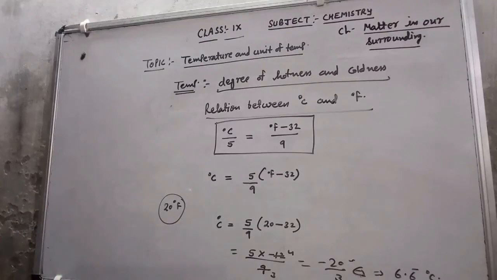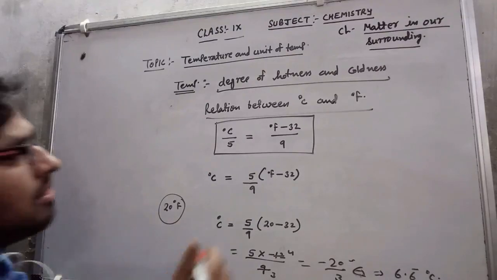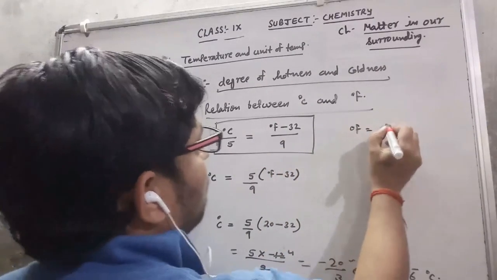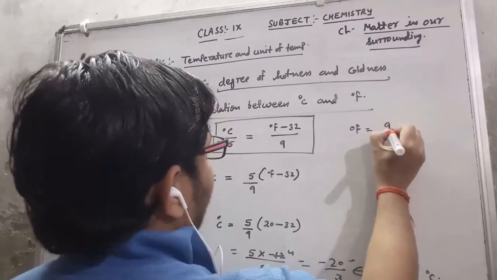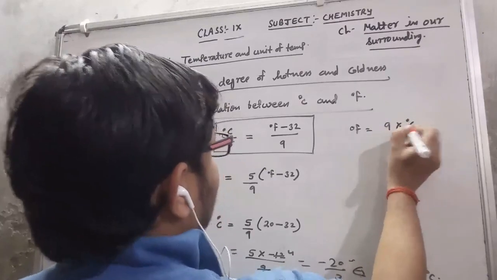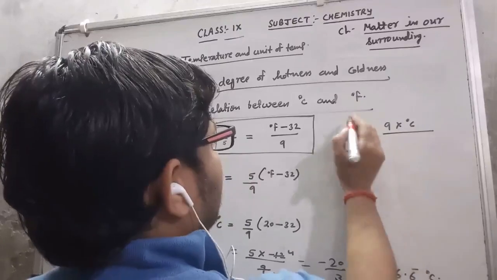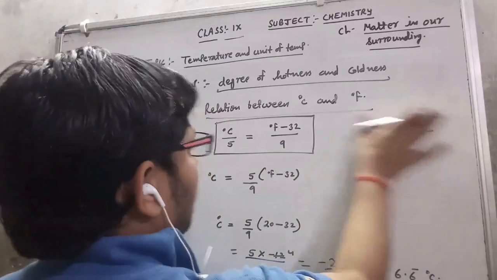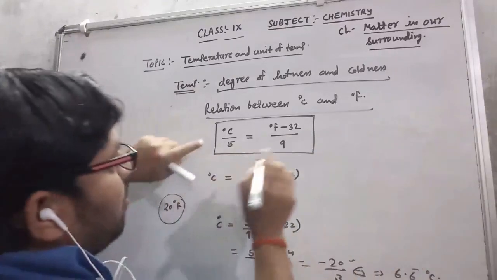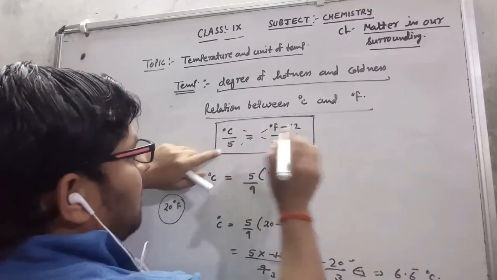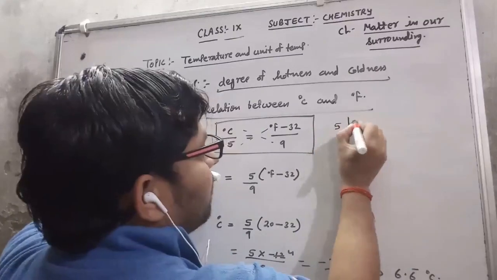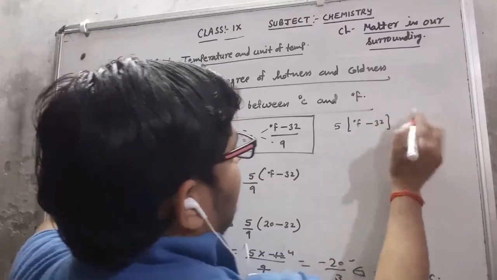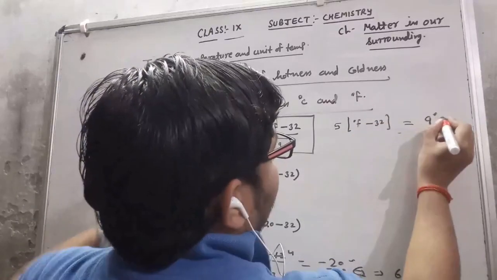Now suppose you want to convert degree Fahrenheit into degree Celsius, then how to do? So at that time, degree Fahrenheit equals what? This is 9 multiplied by degree Celsius upon 5, this is degree Fahrenheit. Or you can say in this way, the formula I am telling you how that will be coming. You have to do the cross multiply. This will be 5 times degree Fahrenheit minus 32 in bracket and equal to 9 degree Celsius.